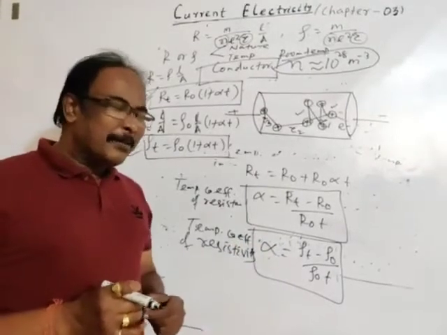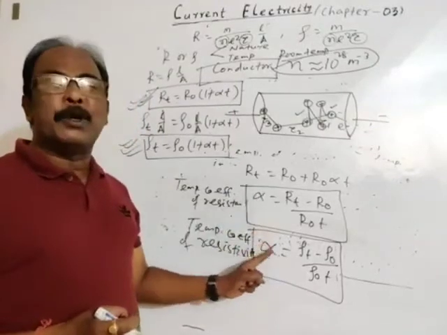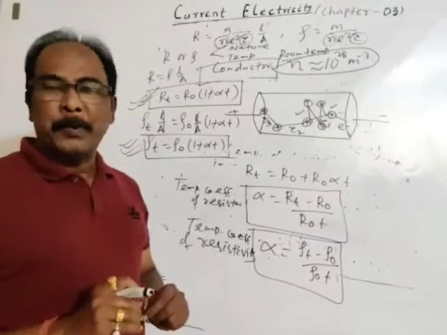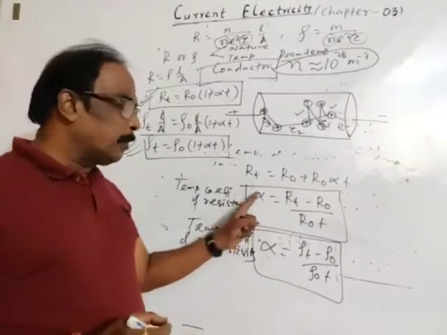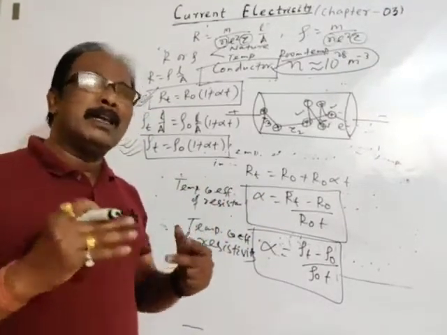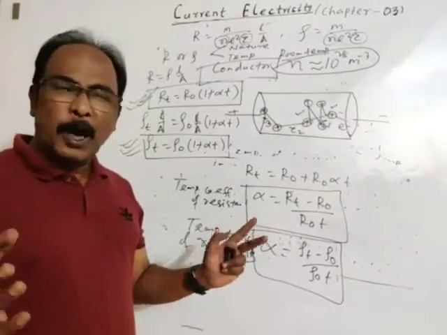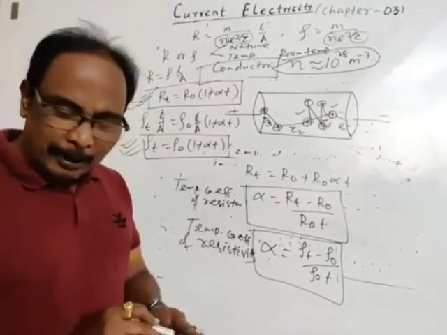But we may discuss it. Temperature coefficient of resistance or resistivity also depends upon temperature. We may find the relation for that also. Temperature coefficient of resistance is not always constant, but in most of the cases taken to be constant. Of course, it depends upon temperature. We may find its relation.